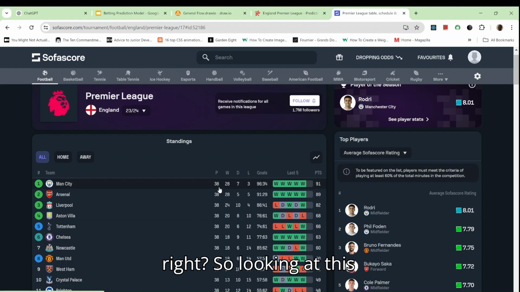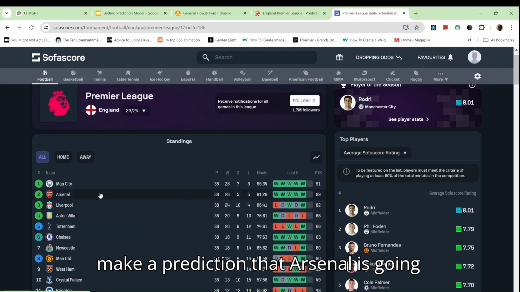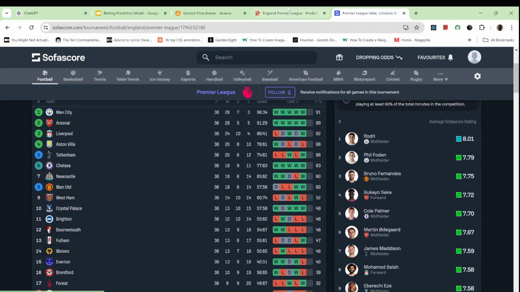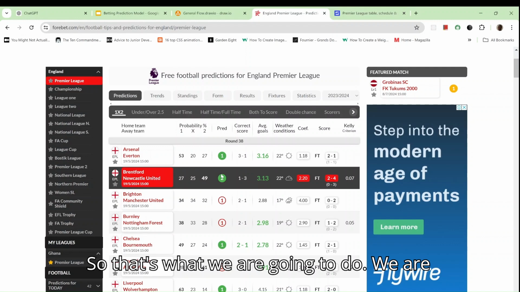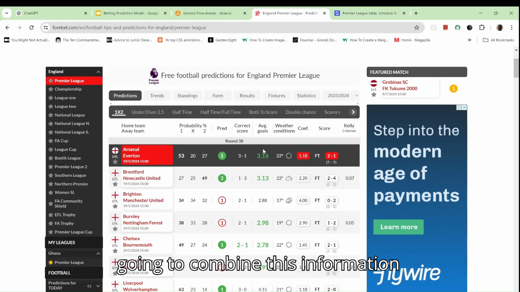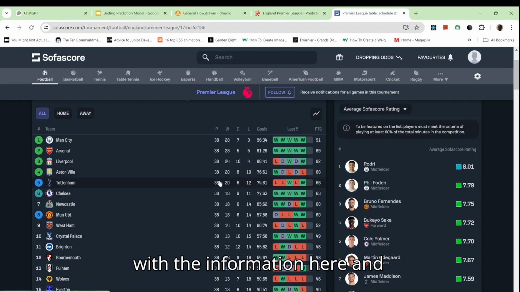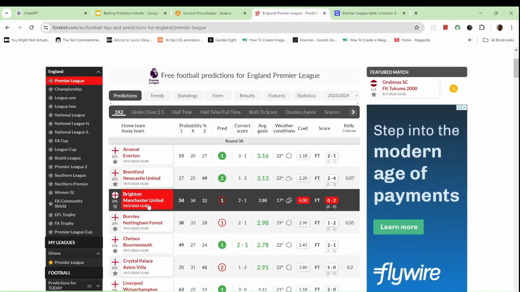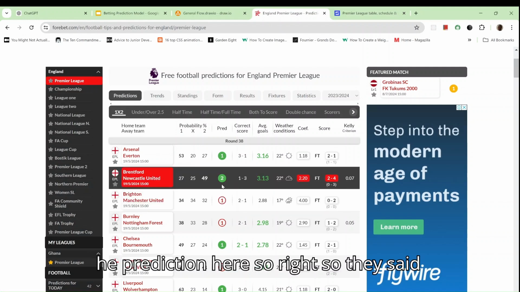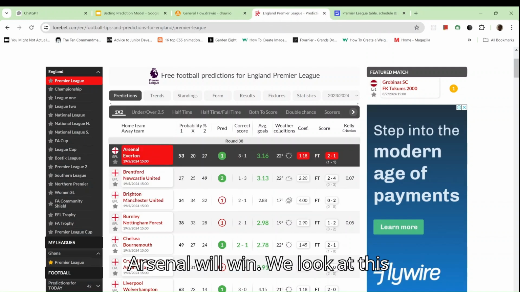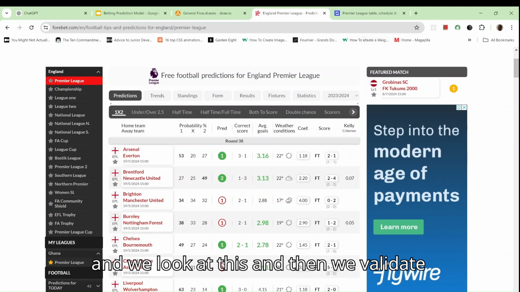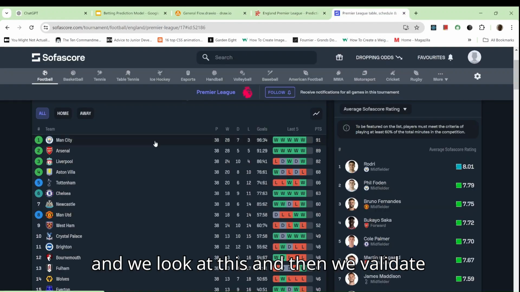Looking at these stats, from this data, we can make a prediction that Arsenal is going to win this match, right? So that's what we are going to do. We are going to combine this information with the information here and then validate the prediction here. They said Arsenal will win. We look at this and we look at this and then we validate.